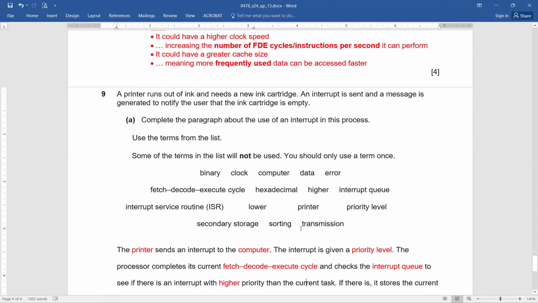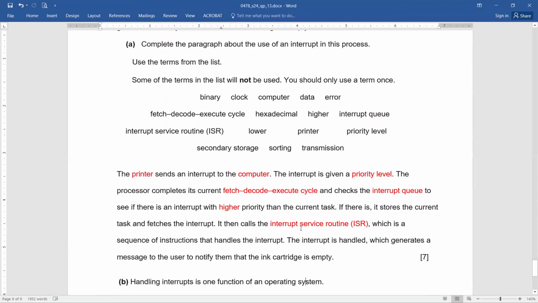Binary, clock, computer, data, error, fetch, decode, execute cycle, hexadecimal, higher, interrupt queue, ISR, lower, printer, priority level, secondary storage, sorting, transmission.